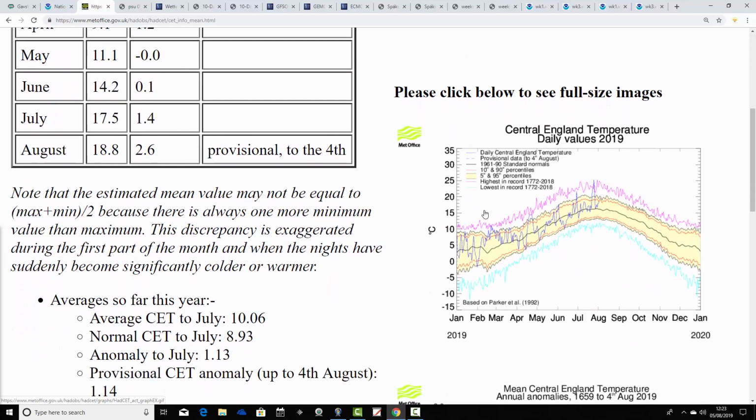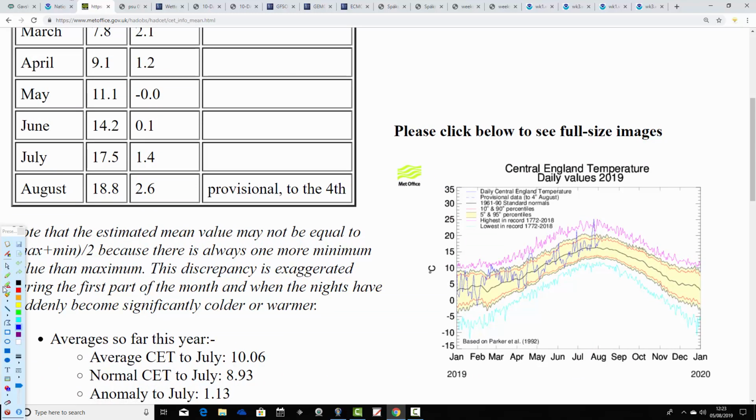I think this is about as high as it's going to get for the month, for August. We're currently standing provisionally at 18.8. So that's pretty hot, actually. That's a hot start to August. That's provisional up to yesterday, the 4th of the month. It's 2.6 degrees above average. We have had hotter, but that's a pretty hot start to August. I think that's about as high as it's going to get.